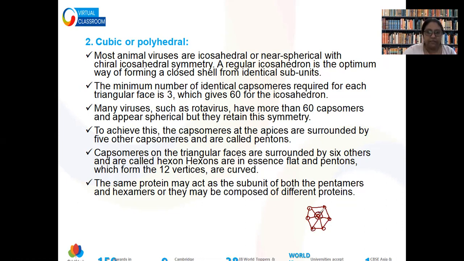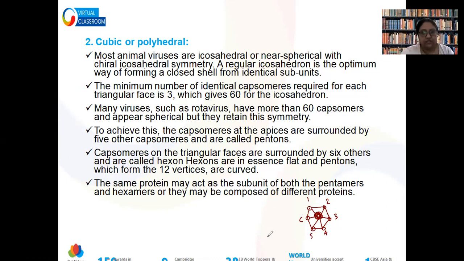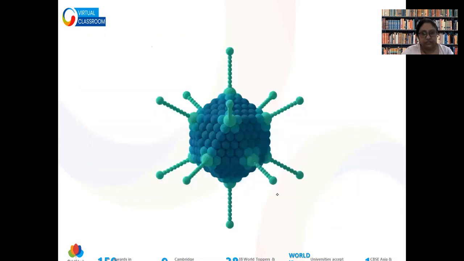Can you tell me, by the side of this capsomere, how many capsomeres are there? 1, 2, 3, 4, 5, and 6. This is how they are arranged. So they will be having pentagonal, hexagonal structure, vertices, and finally they will give you this icosahedral structure. This is the icosahedral structure. Beautiful, isn't it?